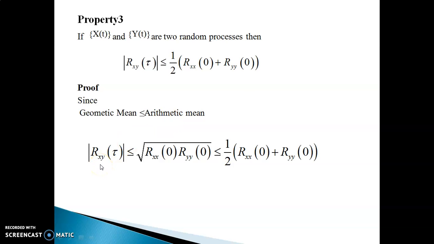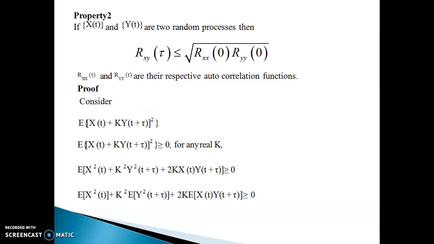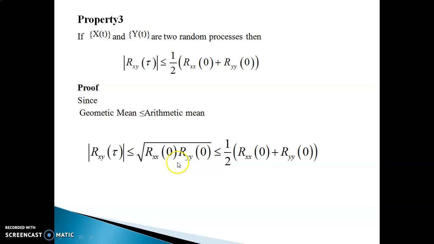Now, by the previous property, you know that Rxy of tau is less than or equal to square root of Rxx of 0 multiplied with Ryy of 0. Now, this is nothing but the geometric mean of the two values Rxx of 0 and Ryy of 0. And it is less than or equal to half of Rxx of 0 plus Ryy of 0, which is the arithmetic mean of the two values. So, using this concept, geometric mean is always less than or equal to arithmetic mean, you obtain the proof of the third property.